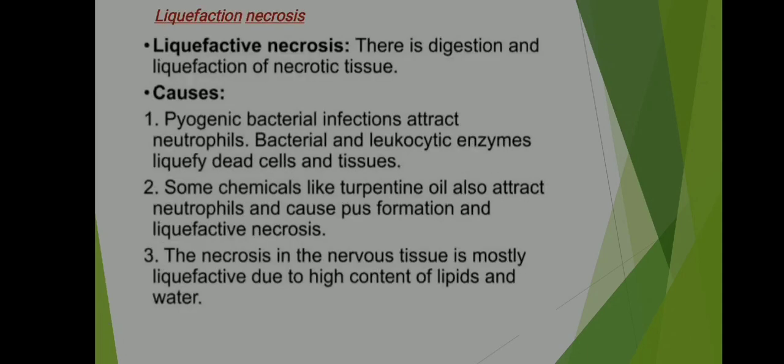Second one is the liquefaction necrosis. There is a digestion and liquefaction of necrotic tissue. Causes: pyogenic bacterial infections attract neutrophils, bacterial and leucolytic enzymes liquefy dead cells and tissues. Some chemicals like turpentine oil also attract neutrophils and cause pus formation and liquefaction necrosis.